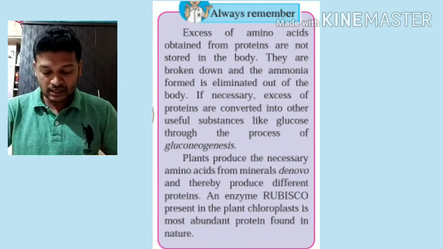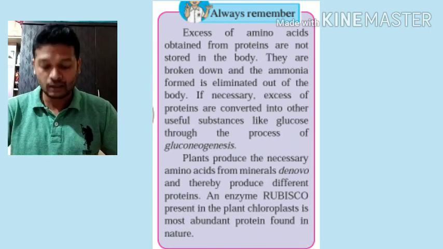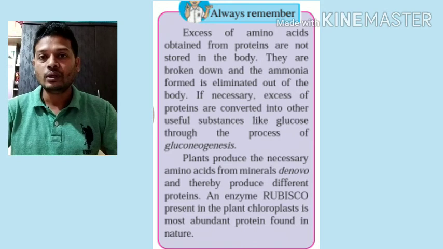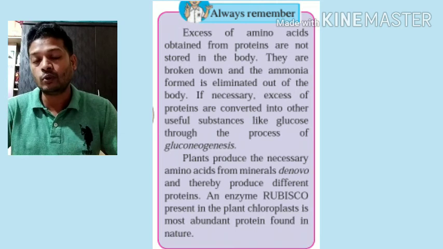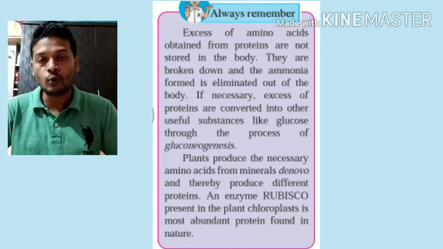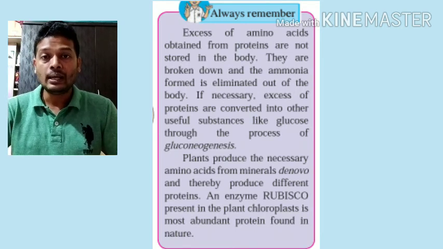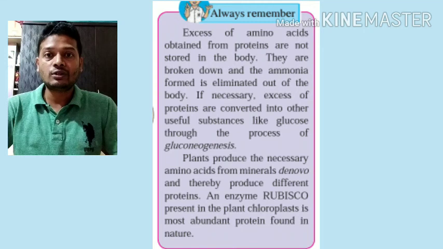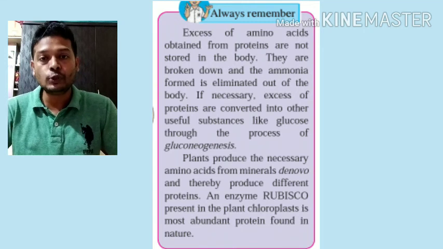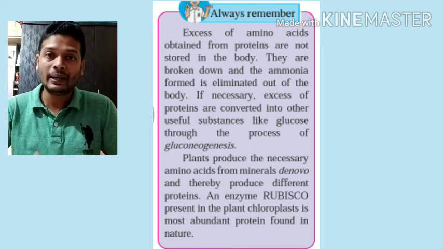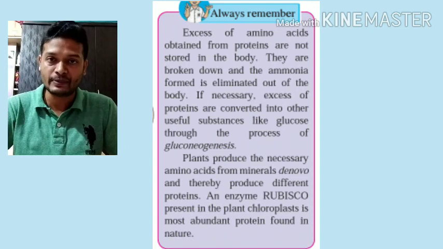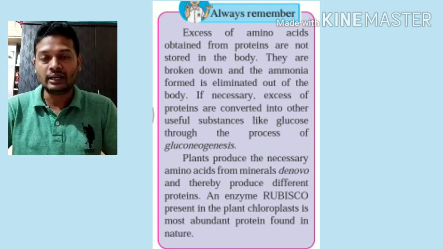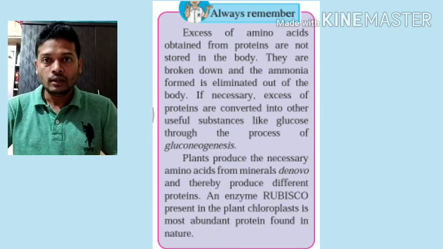Second part is given in the same thing, that is always remember. Plants produce the necessary amino acids from minerals de novo. Now in the textbook there is a spelling mistake. De novo is actually two separate words, de and novo. The meaning of de novo is again from the beginning, or out of nowhere. So plants don't consume protein. They prepare amino acids by themselves from minerals. That is called de novo.